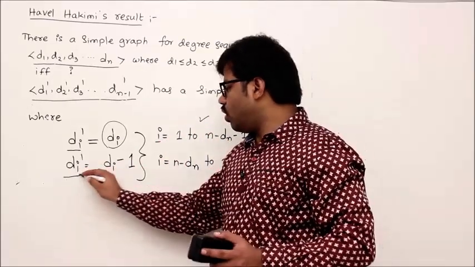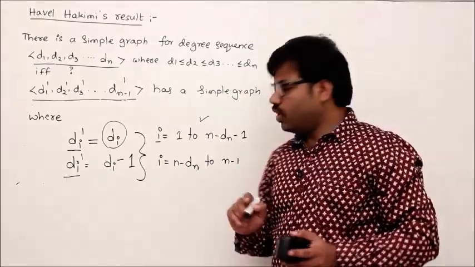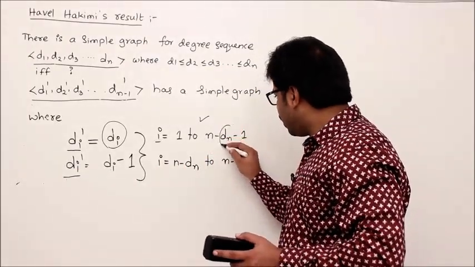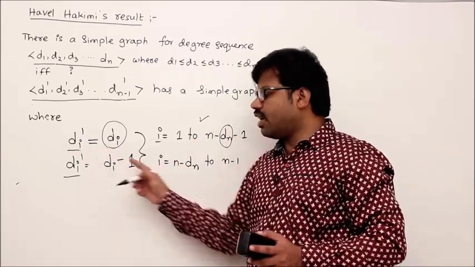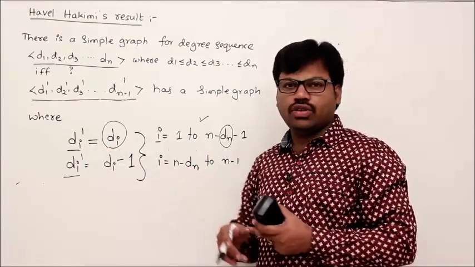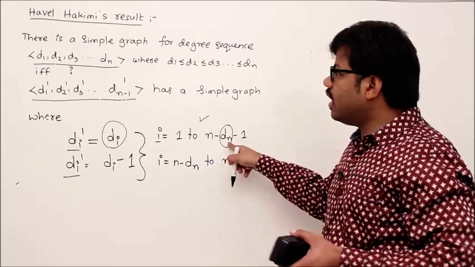And di' equals di minus 1 for i equal to n minus dn to n minus 1. So depending on dn, your index, whether your di' is di or di minus 1 is depending on the i value. But the i value is depending on dn. So what is dn? We'll see.